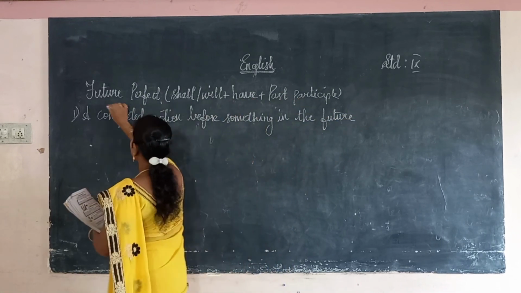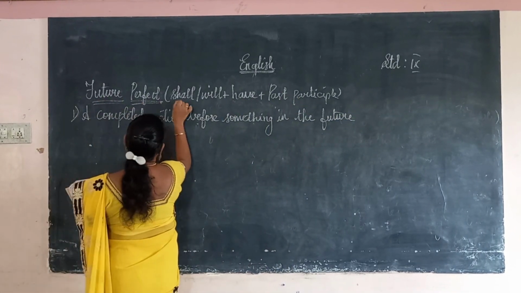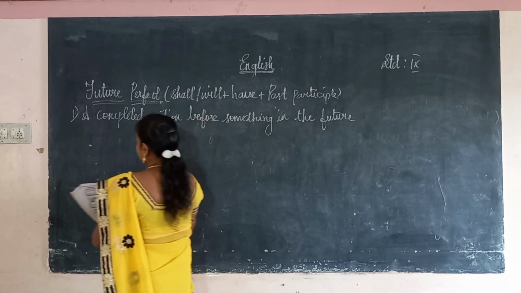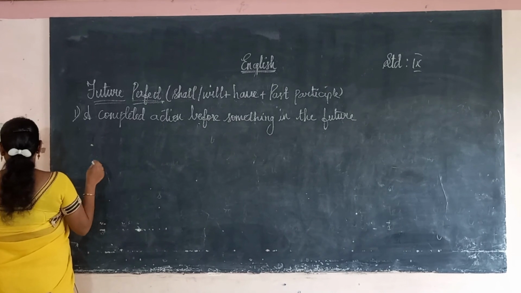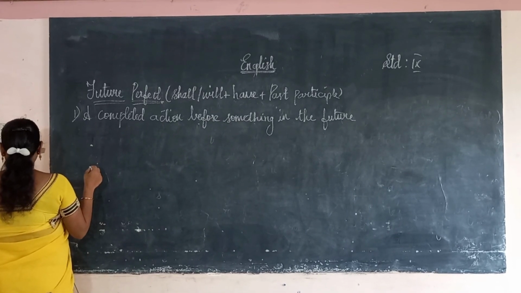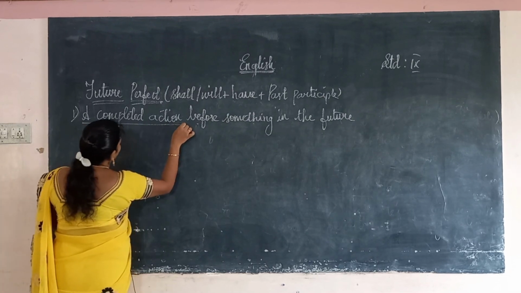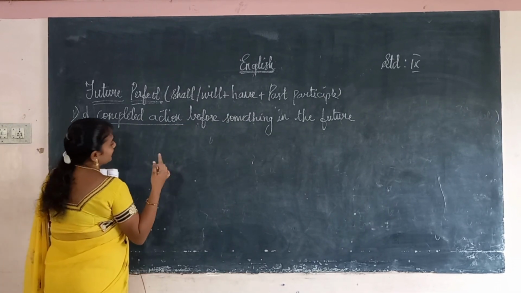Okay, so in the case of future perfect, shall or will, have plus past participle. The first use: by the time you arrive, I will have finished the project. The completed action is before something in the future.